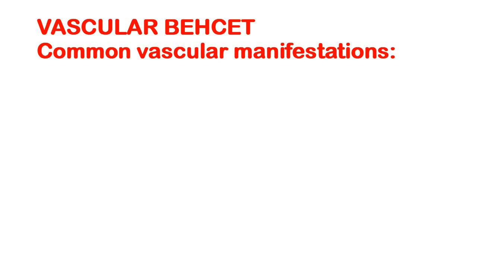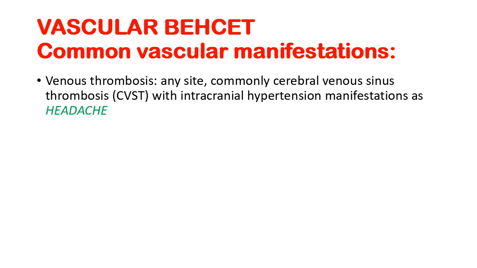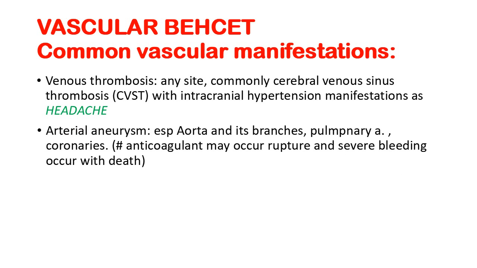Vascular Behcet is one of the phenotypes. We can exclude it from other vascular diseases. It can present with venous thrombosis at any site, commonly cerebral venous sinus thrombosis with intracranial hypertension manifestations and headache, which is a common manifestation in the chronic diseases and Behcet syndrome.